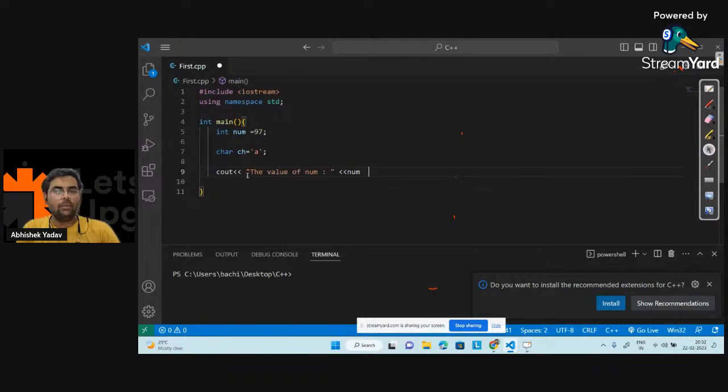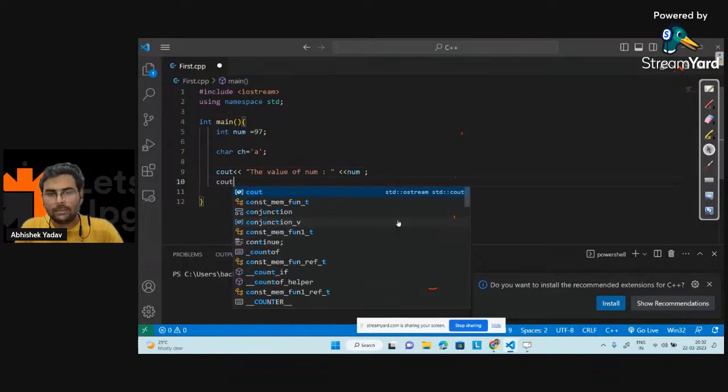In order to print any English statement, I have to enclose it inside double quotes. After that, again I am using the extraction operator. And if you have to print the value from a variable, you write the name of the variable without double quotes, and you are done with that part.